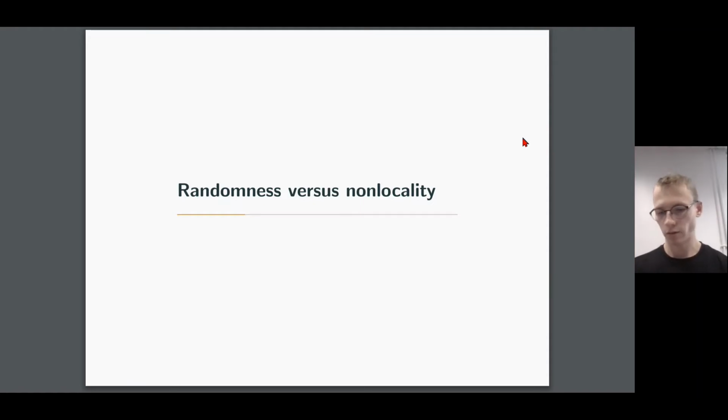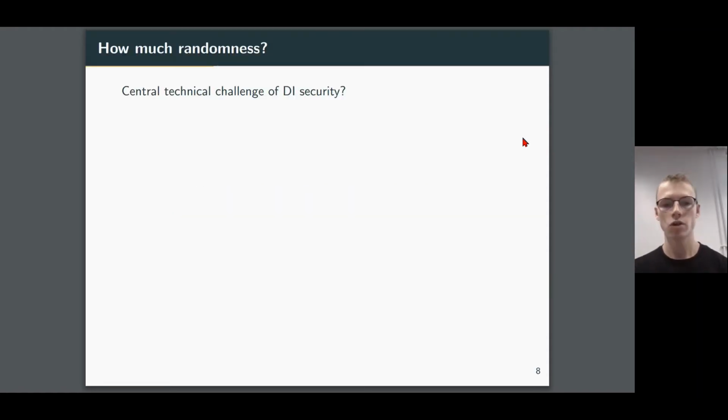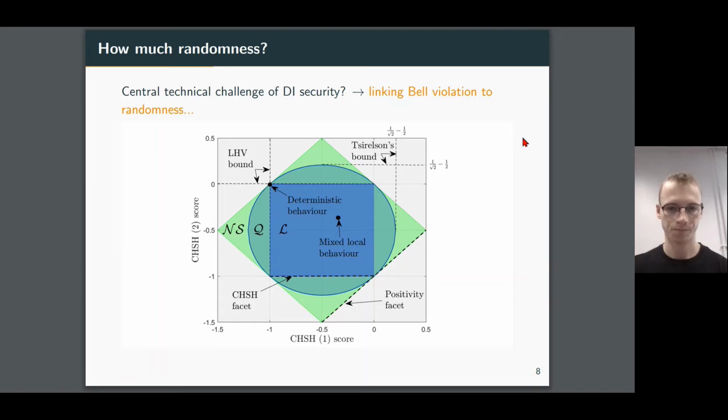Now we can move on to randomness versus non-locality and ask, well, what's the central challenge of device-independent security? And going back to our previous discussion, that's precisely saying, given an amount of Bell violation, how much randomness can we guarantee? So what we'd like is a mathematical statement that says something like, if you observe this much Bell violation, I can guarantee you at least this much randomness. This is what we call a reliable lower bound.